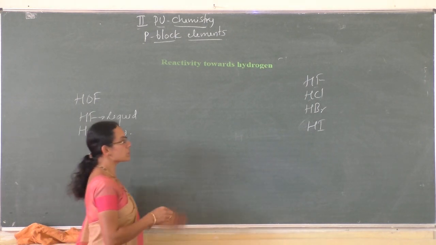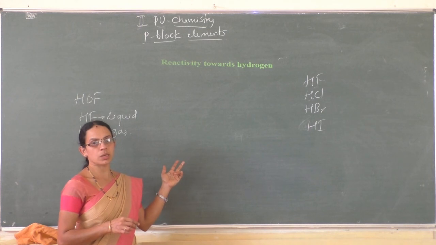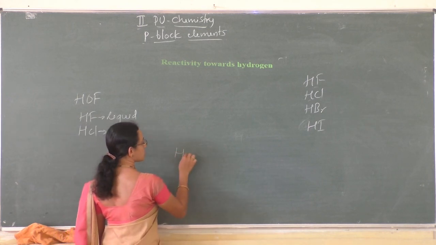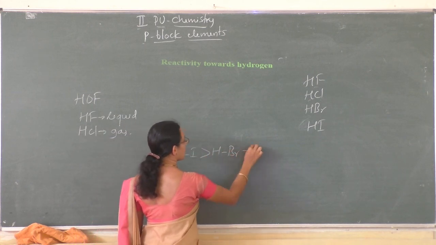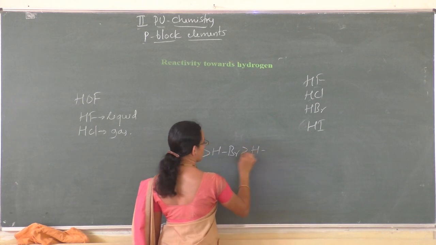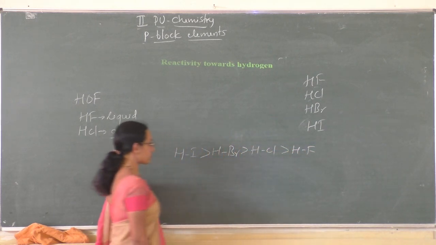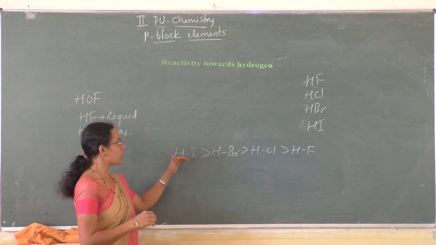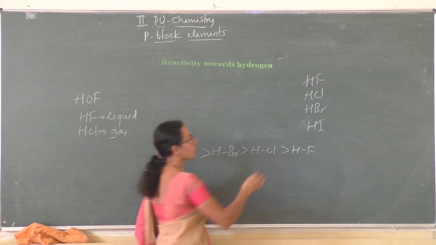Here we have to discuss three points: acidic character, bond dissociation enthalpy and thermal stability. Their acidic character is in this order: hydrogen iodide, hydrogen bromide, hydrogen chloride and hydrogen fluoride. Hydrogen iodide is more acidic because of the increase in size down the group from fluorine to iodine.